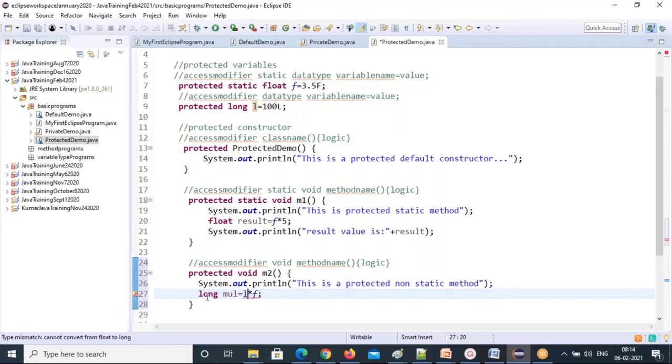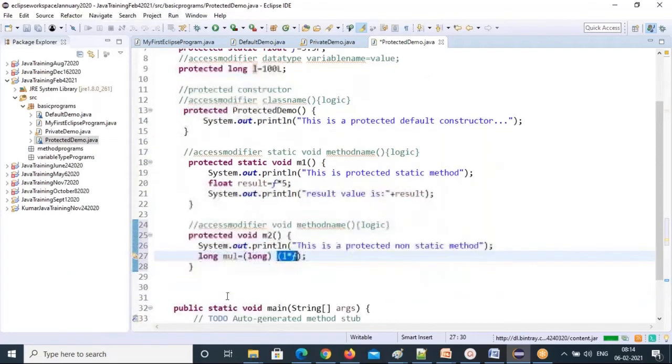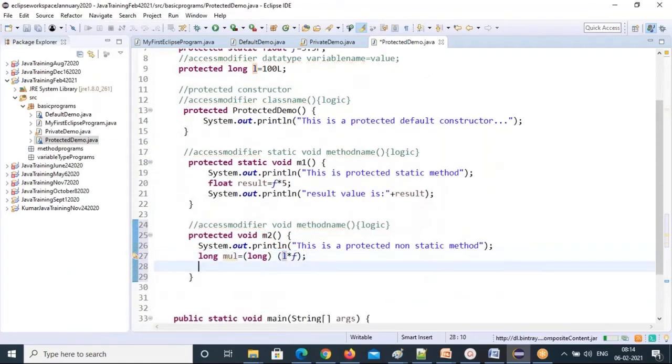But I declared an integer data type here, that is long. That's why it is asking to typecast it. So I'm converting into long. I don't want a floating value. The right side value and left side value should have the same data type. So I converted. That's typecasting, we call this. We're going to explain typecasting later.